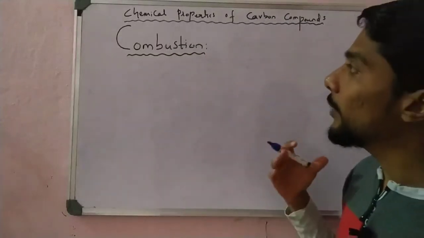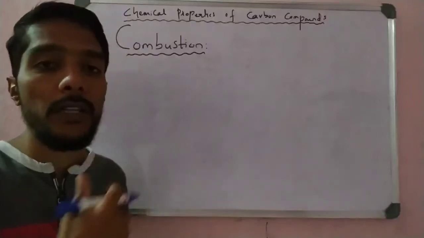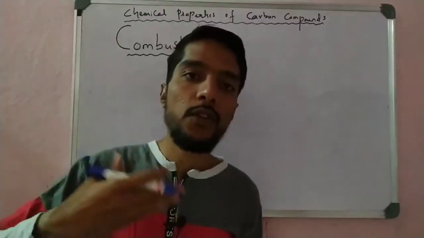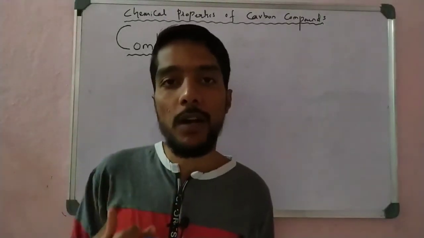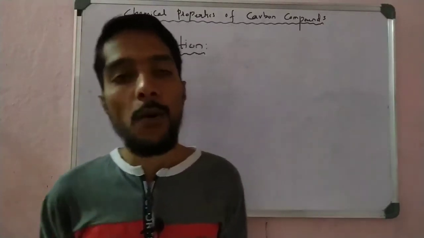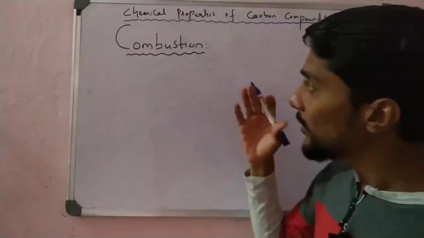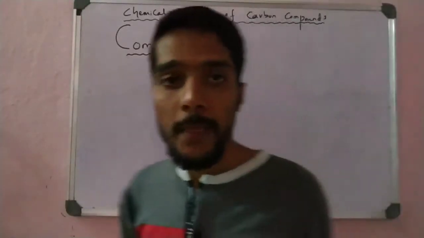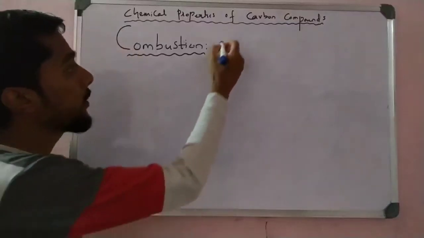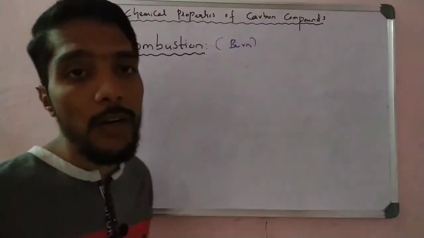So let us come to the meaning of combustion. We study the chemical properties of carbon here. In this full chapter we only focus on carbon compounds, that is, carbon and hydrogen, hydrocarbons, the compounds formed by carbon and hydrogen. Only focus on that. So let us see combustion. Combustion is nothing but burning, burning of carbon compounds.